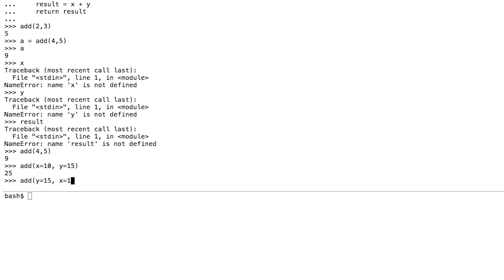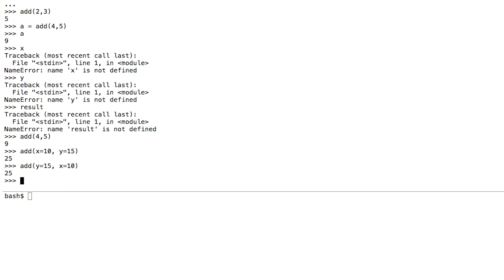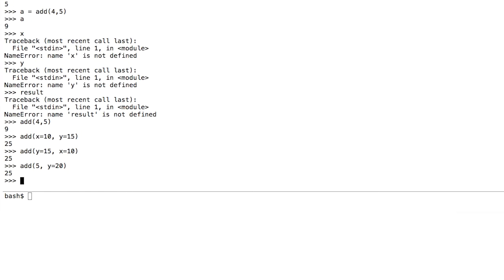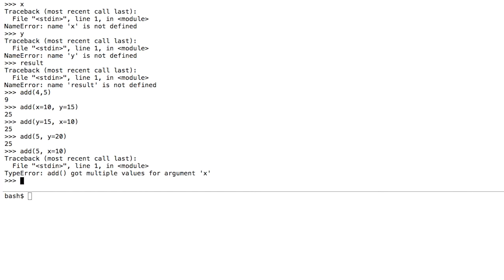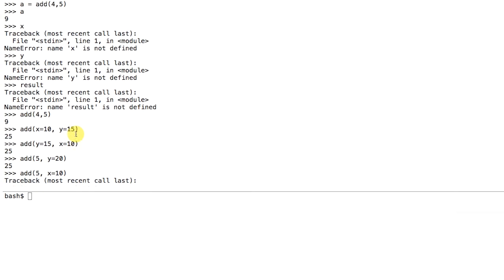One of the things that you can do if you name the arguments is switch the order up. And you don't really have to worry about screwing it up. If you specify the arguments in kind of the wrong way, Python will give you an error. For instance, if I were to say add with 5 and then later say x is 10, I would get an error saying, what are you doing? You gave me 2 different values for x. So a couple of different ways of calling a function.